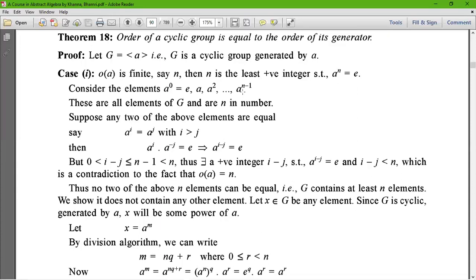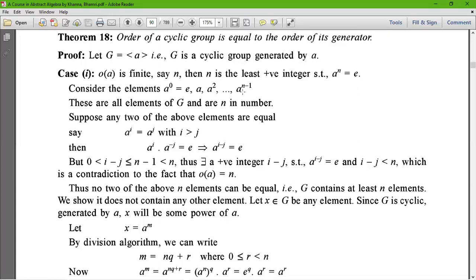Then a to the power i dot a to the power minus j equals e. This implies that a to the power i minus j equals e, and e is the identity element of that group. But i belongs to 0 to n minus 1. That means 0 is less than i minus j, which is less than or equal to n minus 1, which is less than n.